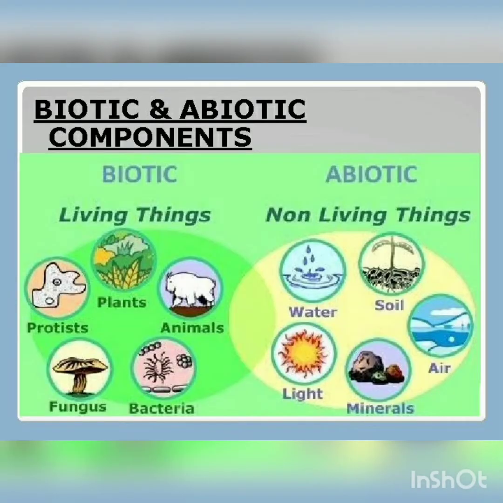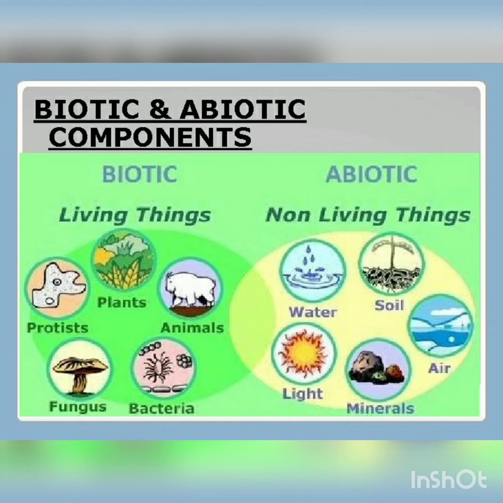I already told you an ecosystem constitutes both living and non-living components present in that particular area. So, an ecosystem has two main components, the biotic component and the abiotic component.